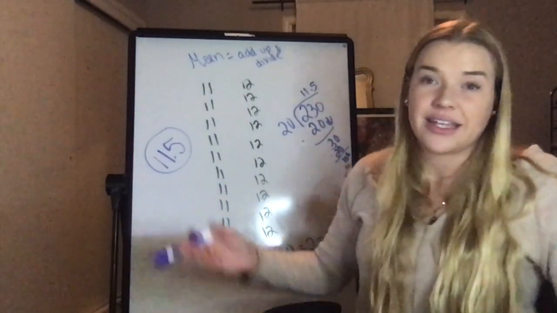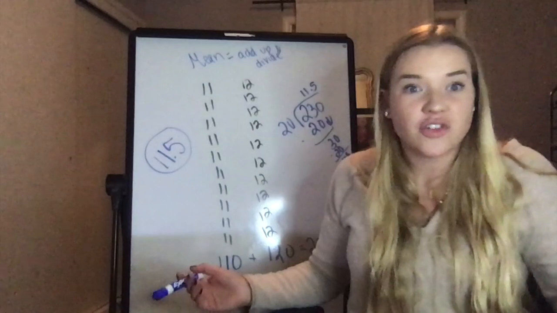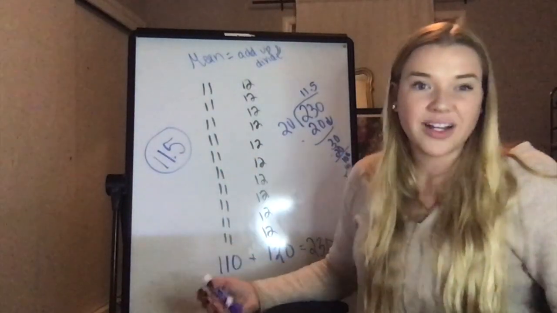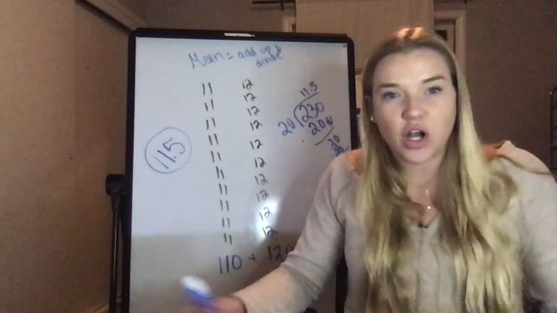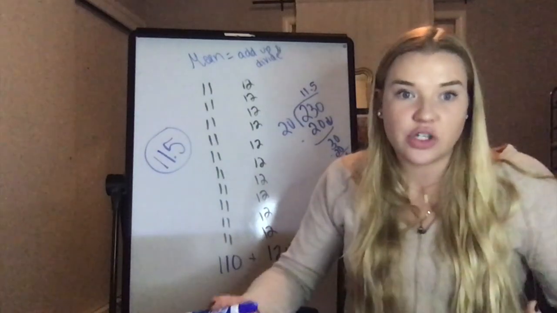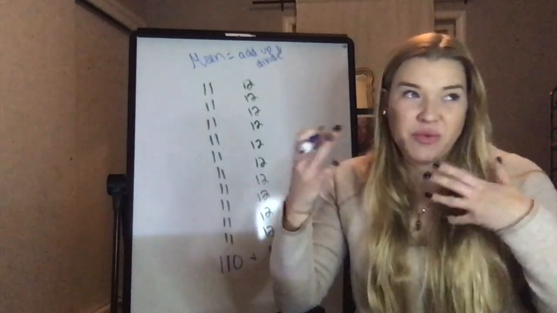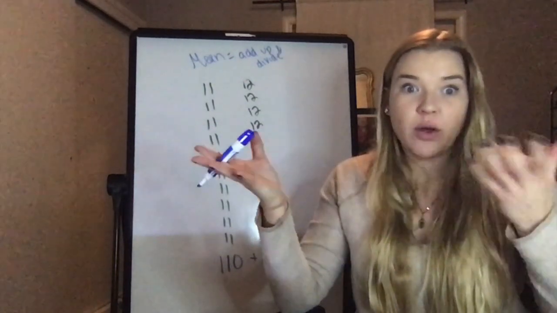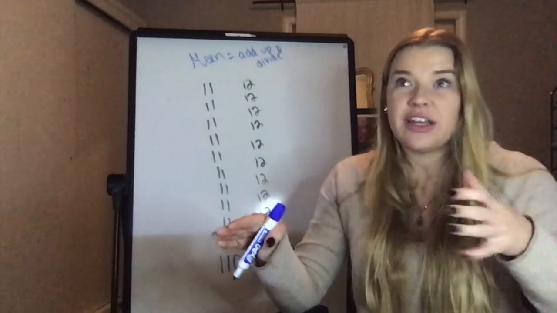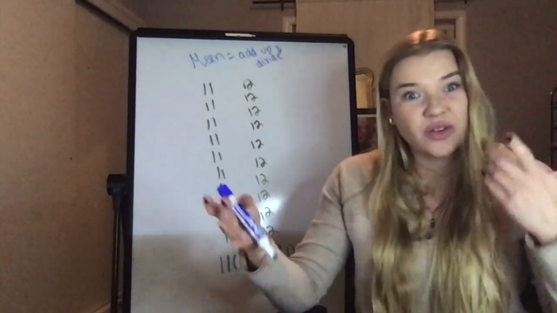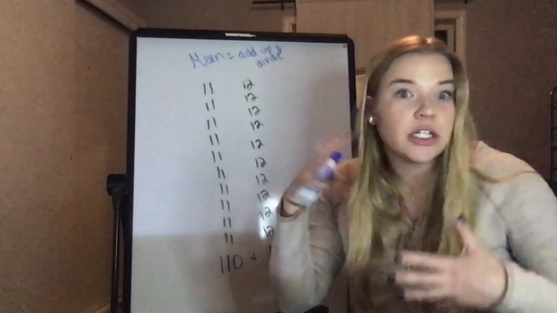It's a lot more fair to say that the kids in my classroom are 11.5 than that they're technically older than 12, because that's not true given the data that I wrote on my board. So what I'm trying to prove here is that just one person, or one number, or one result can totally skew the data. And I'm only 26, and you guys saw how much I skewed the data. So it went from 11.5 to 12.1, or 12 and 1/10, which is actually a really big difference. So imagine if you had a teacher that was, say, 100 years old and you included them in the sample.